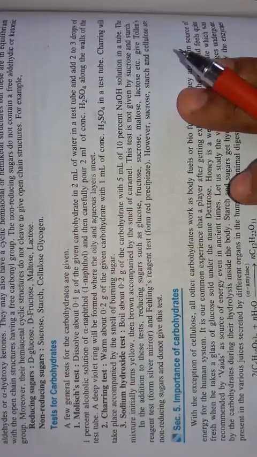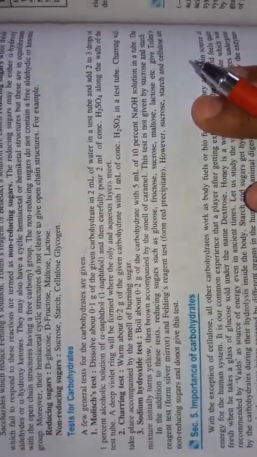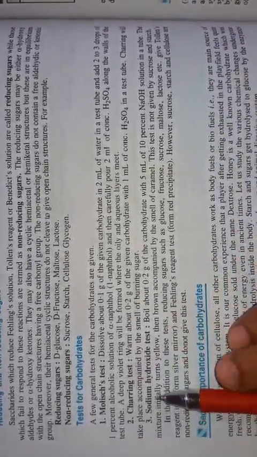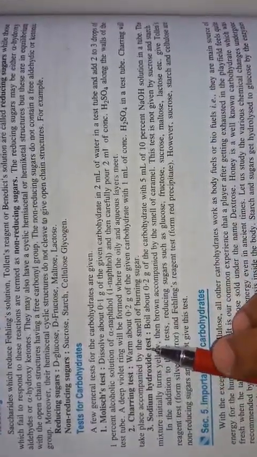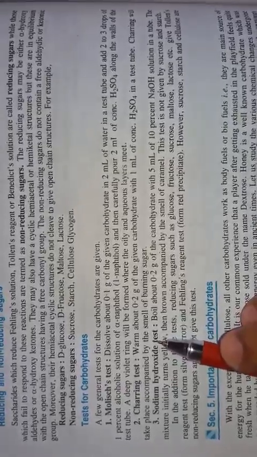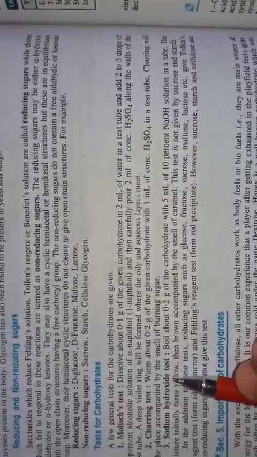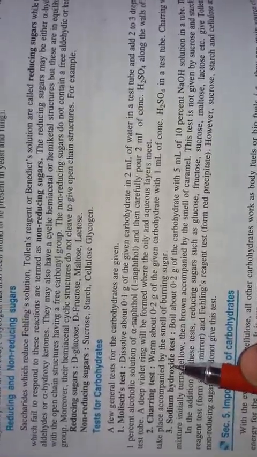So next topic is your test for carbohydrates. Here the general tests are the Molisch test, the charring test and the sodium hydroxide test. These are important tests from the competitive as well as exam point of view.